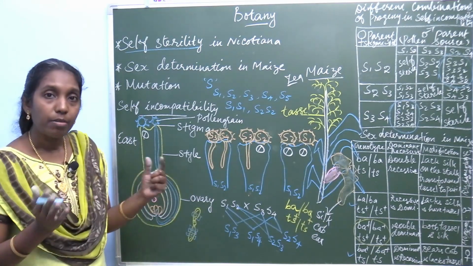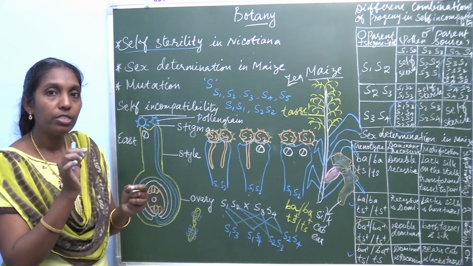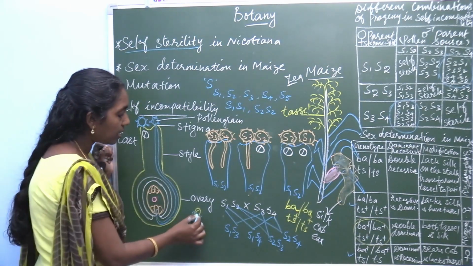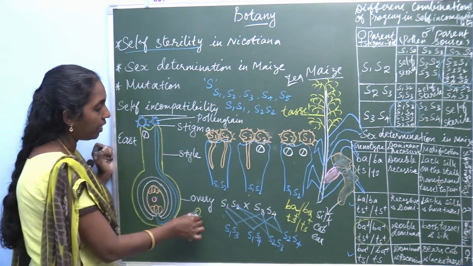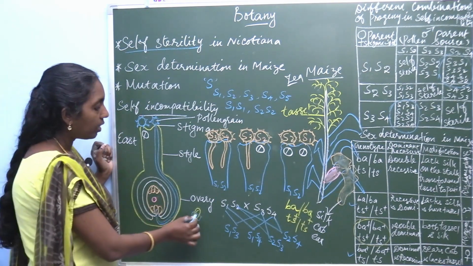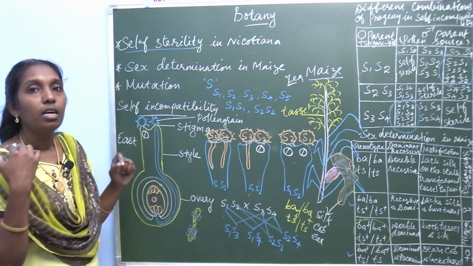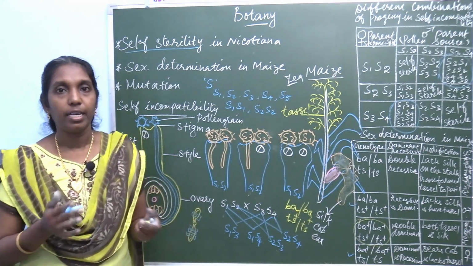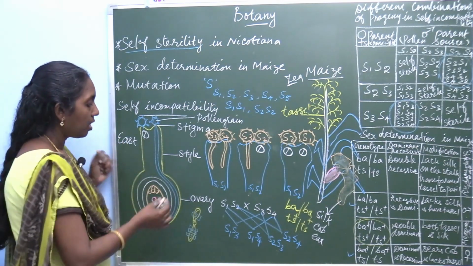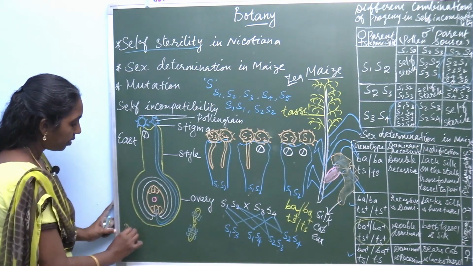There are different types of mutation: point mutation and chromosomal mutation. If a sudden change takes place in an individual gene, a single gene or single nucleotide, that is called point mutation.